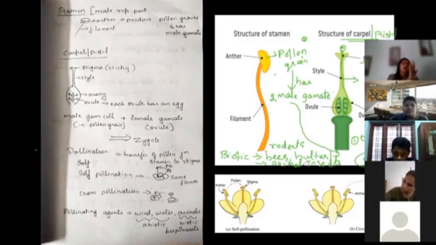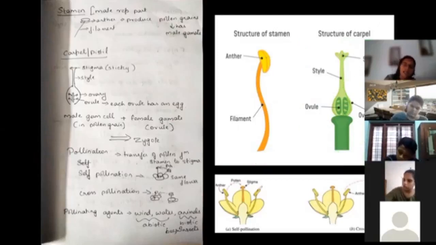Now pollination: this process by which the pollen grain is transferred from the male part to the female part is known as pollination. Pollination is of two types: self-pollination and cross-pollination. Self-pollination means when the pollen grains are transferred from the anther of the flower to the stigma of the same flower.